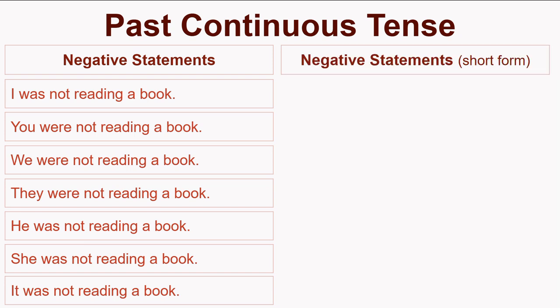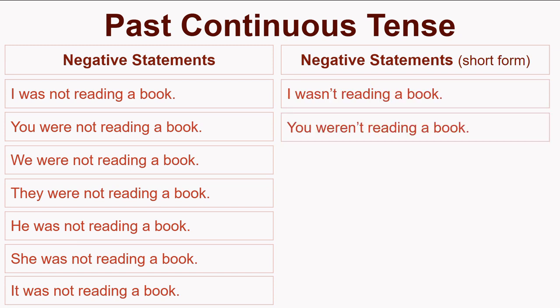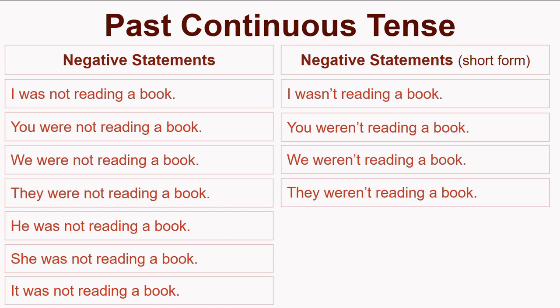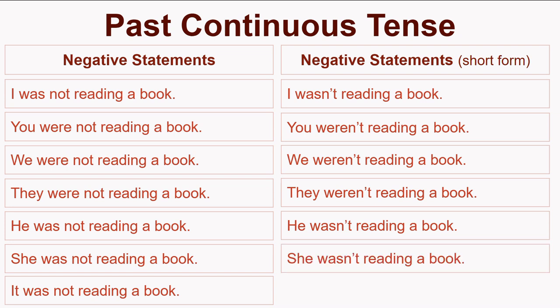Negative statements. Short form. I wasn't reading a book. You weren't reading a book. We weren't reading a book. They weren't reading a book. He wasn't reading a book. She wasn't reading a book. It wasn't reading a book.